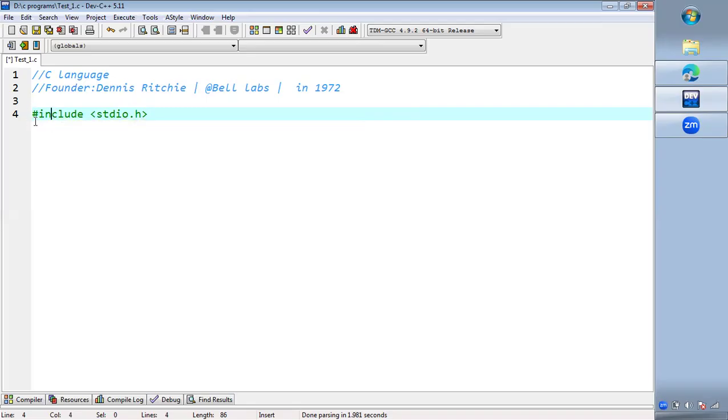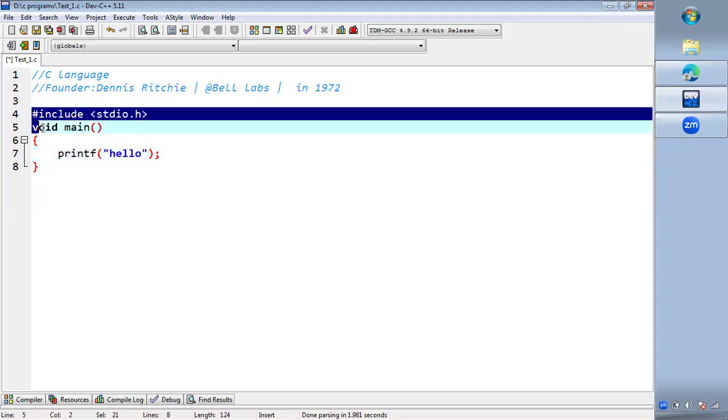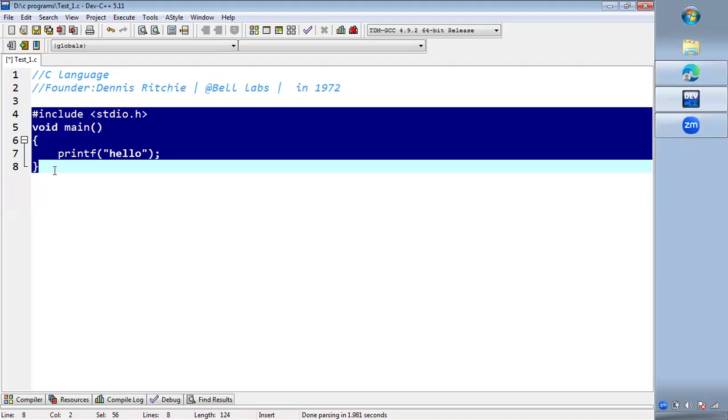In the C program, I'm starting with #include <stdio.h>, and then I am writing void main. We will be understanding each line of it. Now within main, I'm writing a single statement, printf, which will print hello. This is a very simple and basic program in C programming.